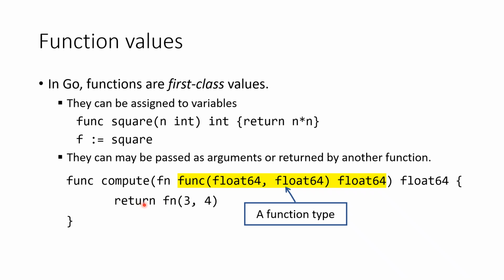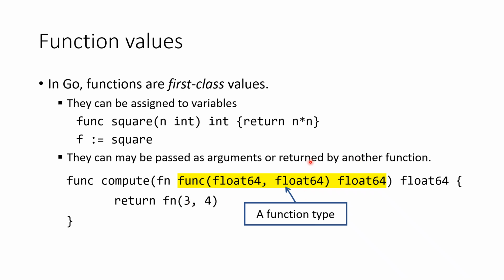This means that we can call function fn passing any two arguments that can be converted to float64 and get a float64 value. The value returned by function fn is then returned by function compute in this example.